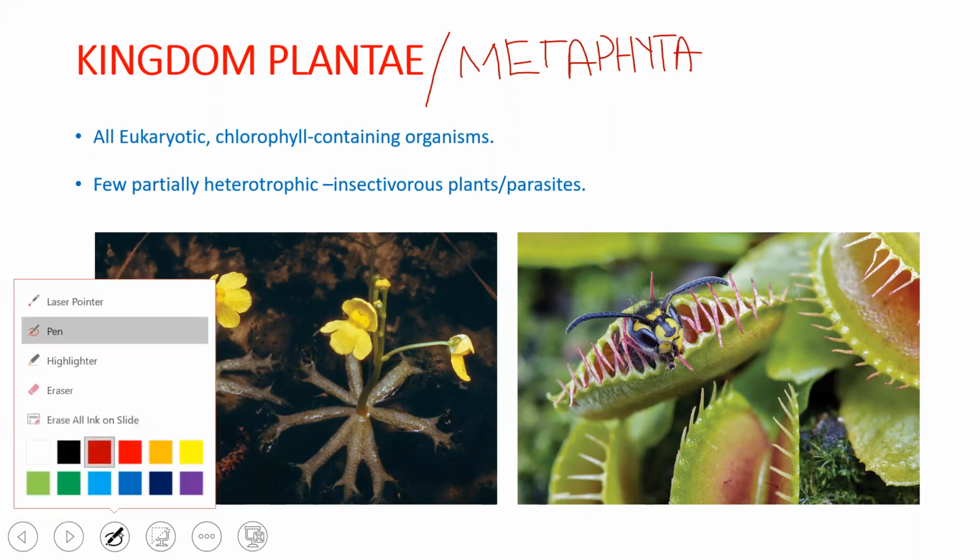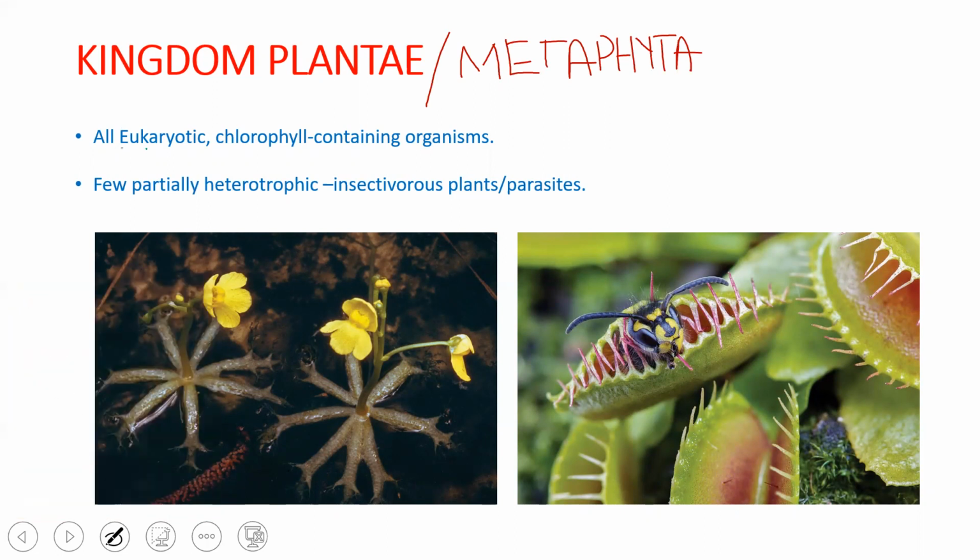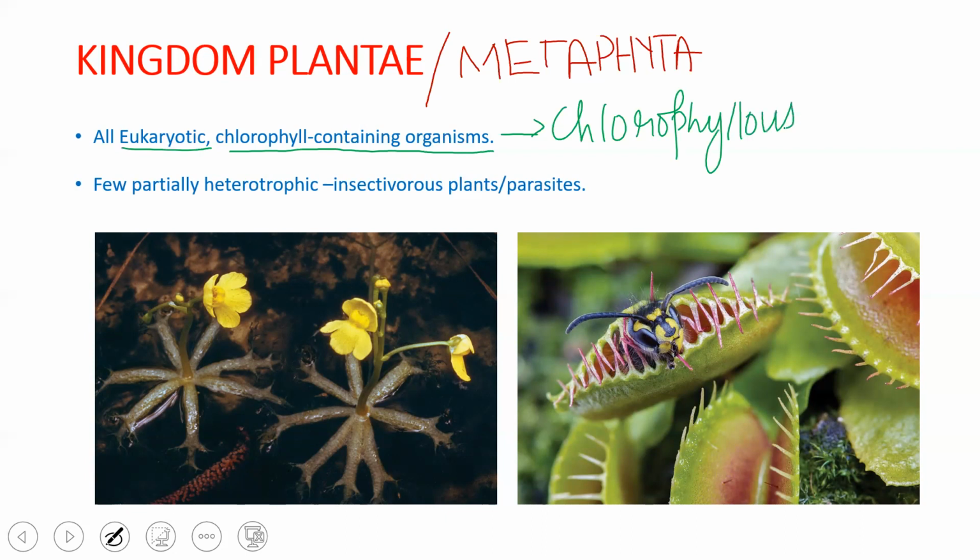We know that plants are eukaryotic in nature. They are chlorophyll containing organisms, so they are chlorophyllous. Hence, they can prepare their own food. But there are a few exceptions, where some of them are even achlorophyllous.